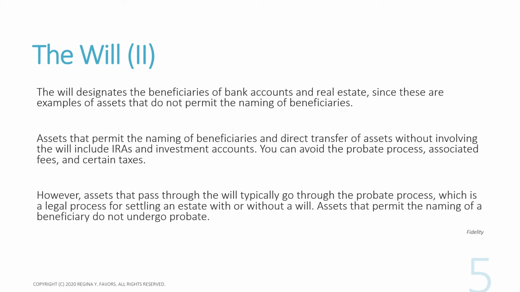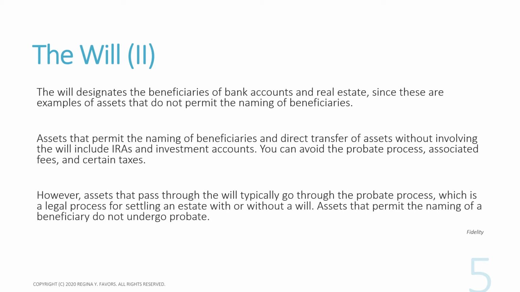The will designates the beneficiaries of bank accounts and real estate, since these are examples of assets that do not permit the naming of beneficiaries. Assets that permit the naming of beneficiaries and direct transfer of assets without involving the will include IRAs and investment accounts.